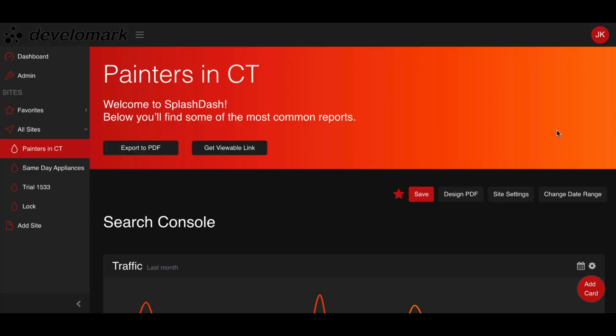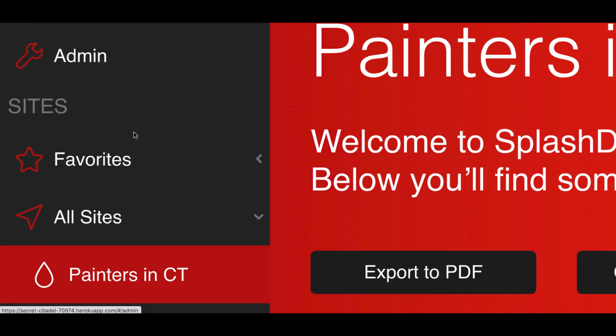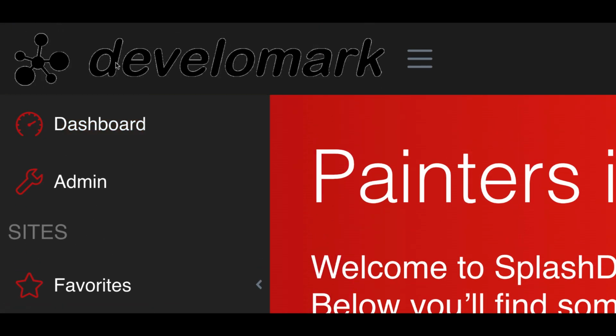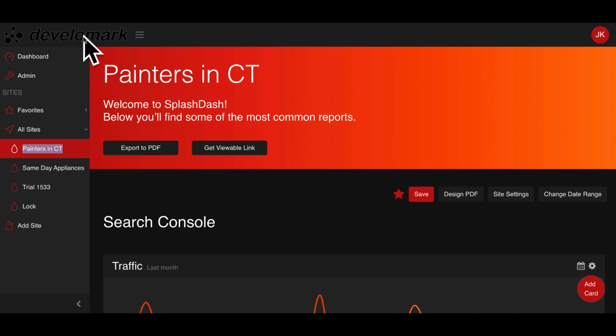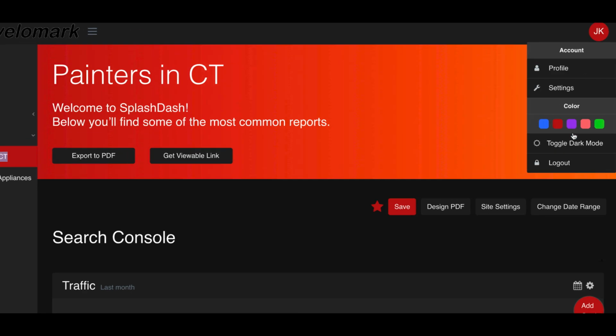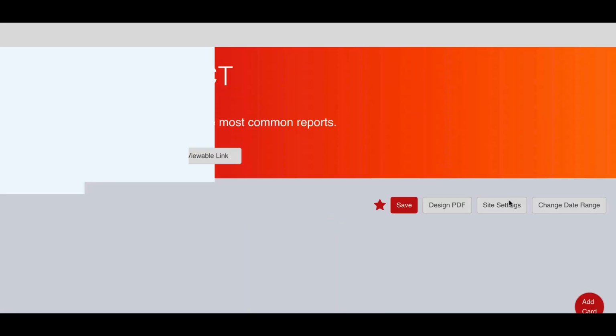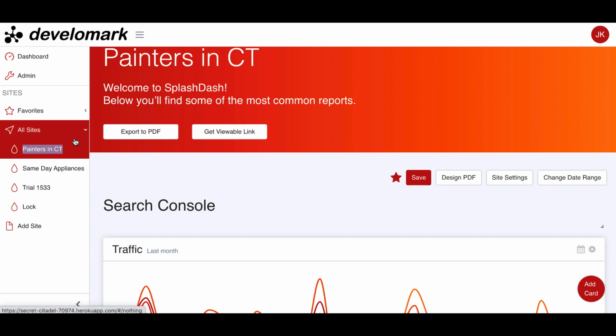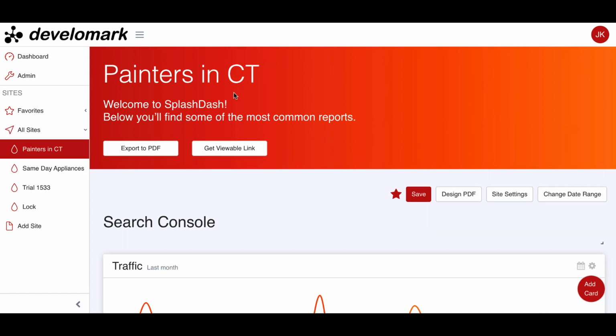All right, so this is what the dashboard will look like when you onboard a client. And basically our goal with this is to have a side navigation here to where you can kind of administrate all of your sites, but then also have your agency's branded logo at the top. Now, it may look a little dark, but you're gonna have the option to basically change your logo here. But if you click over here, you're gonna actually be able to toggle dark mode so you can actually see it in a lighter sense. And then you can actually see everything inside of the dashboard lighter than you would see it normally. So you can actually see that the logo there is black. We have to change it to white.